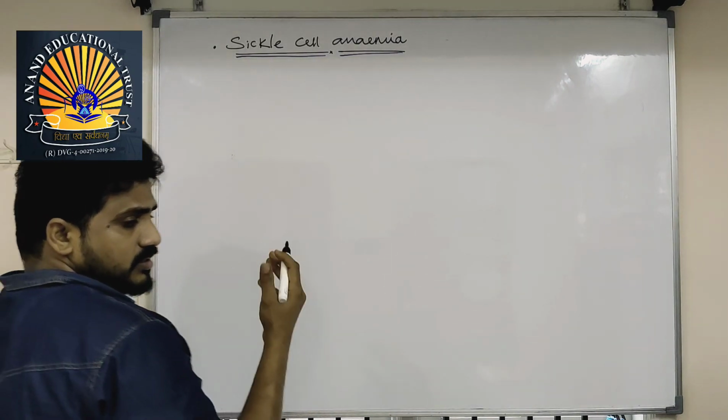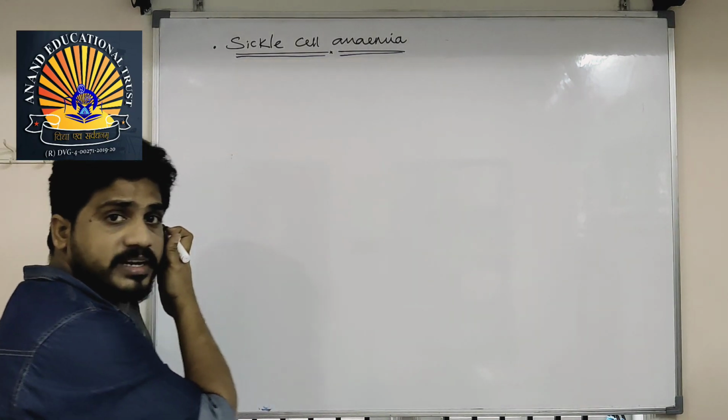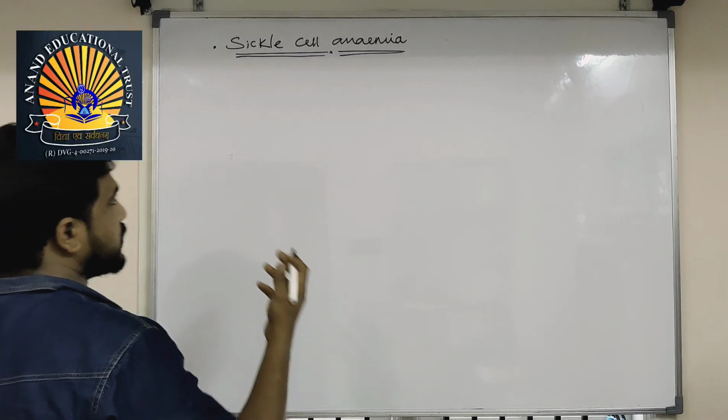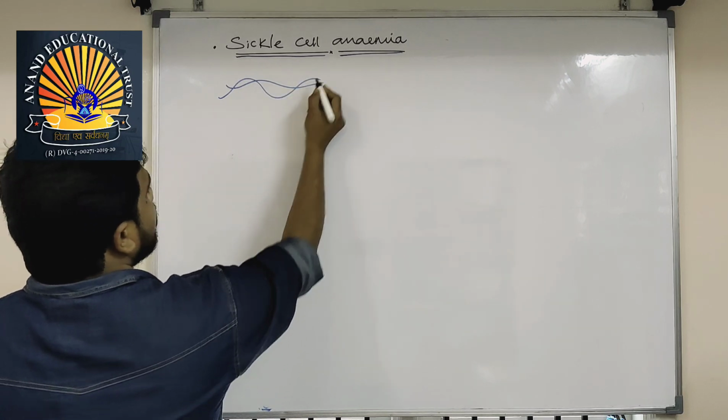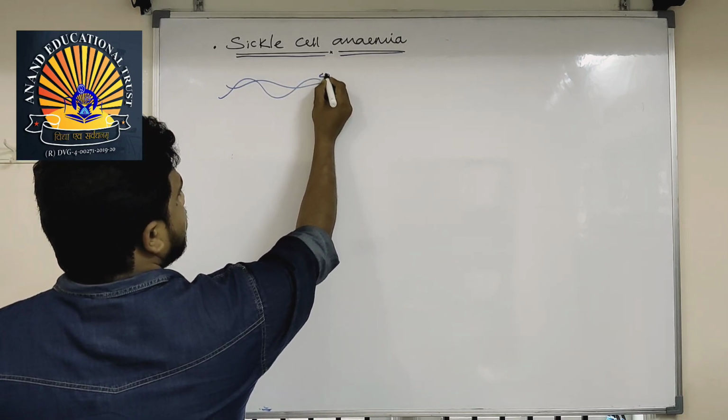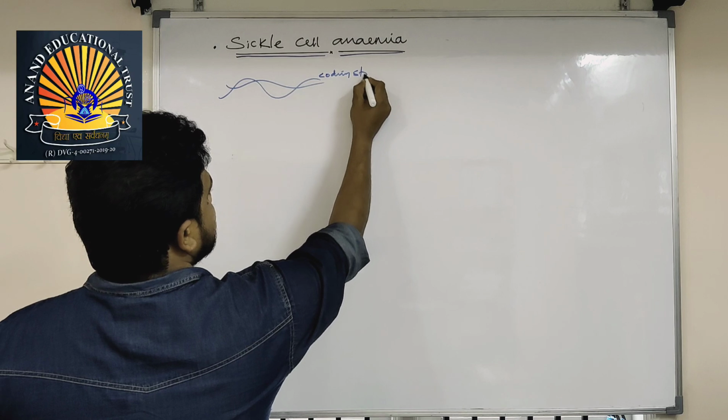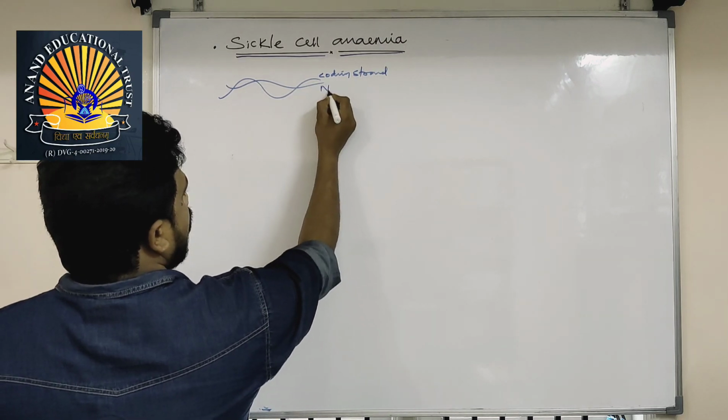You know very well that DNA transcription and translation gives a protein or expression. If it is a DNA, in that case this is a coding strand of DNA, and this is the non-coding strand.